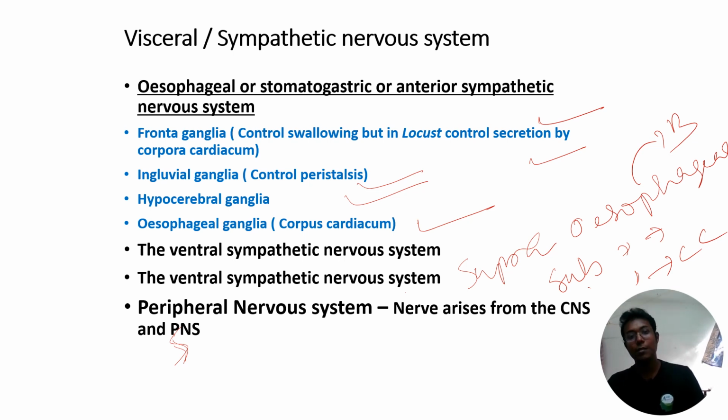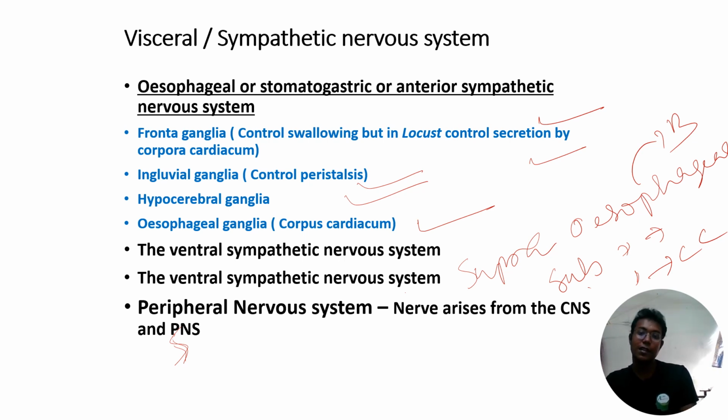Those are mainly reaching either to the muscles or associated with the sensilla. So you understood there are three types of nervous system: central nervous system, and in the central nervous system there are the brain, subesophageal ganglia, and ventral ganglia. To which part they are supplying the nerve, you also have to remember that.